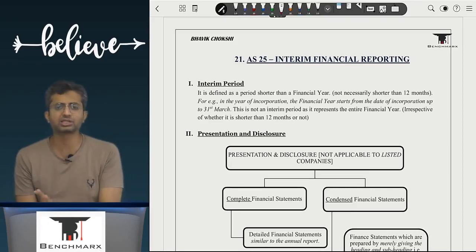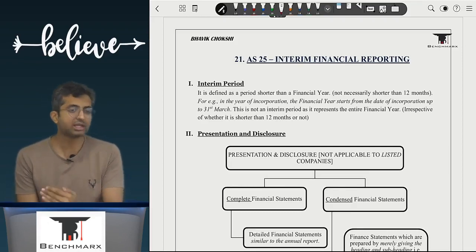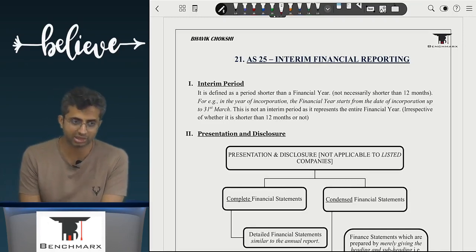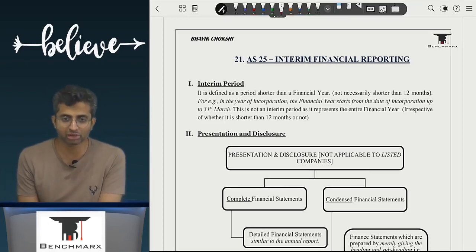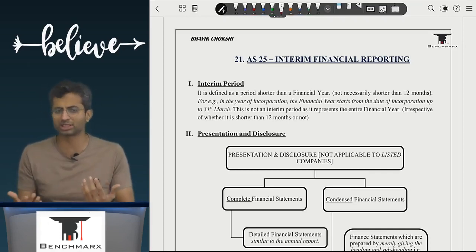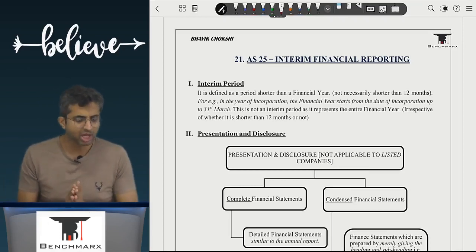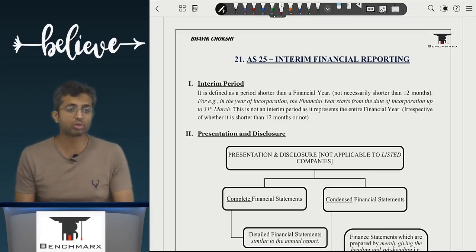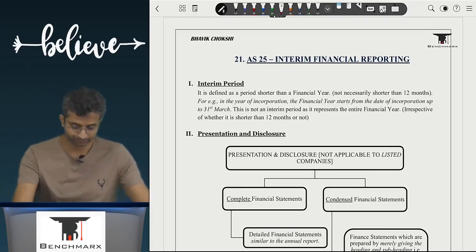A financial year is usually a 12-month period, and hence anything shorter than 12 months is usually an interim period, but that is not necessarily the case. In the year of incorporation, in the year of liquidation, in the year when you are changing your financial year, the time period may be more or less than 12 months. That's fine. So a period shorter than a financial year would be treated as an interim period.